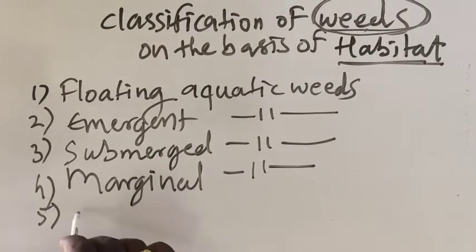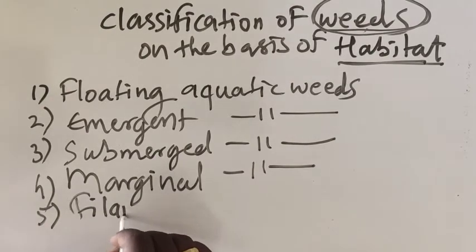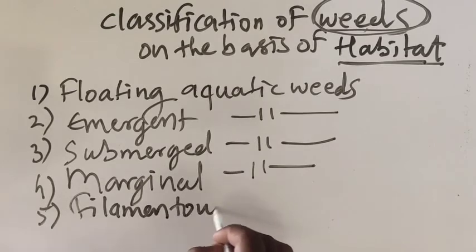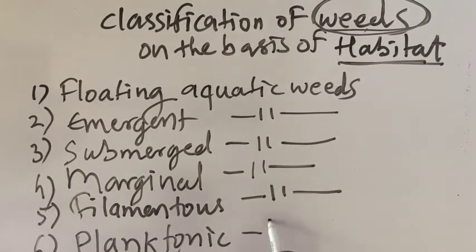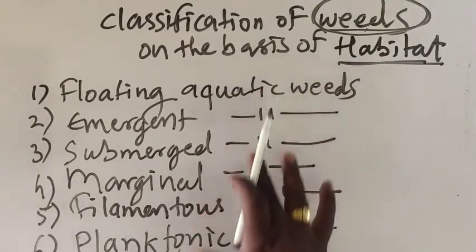Number 5, filamentous aquatic weeds. And the last one, planktonic weeds. So we have discussed all that part.